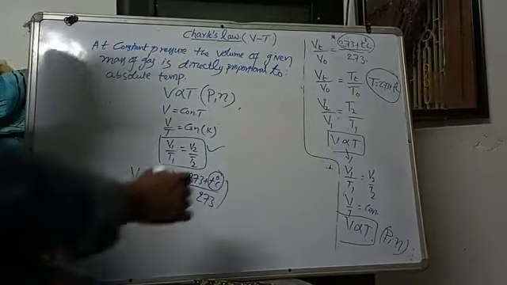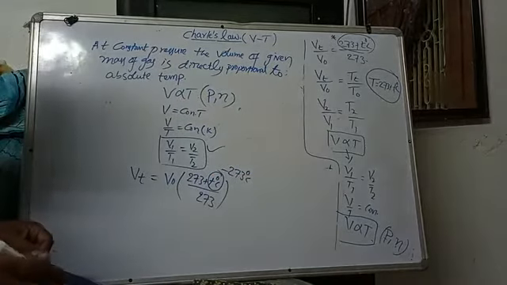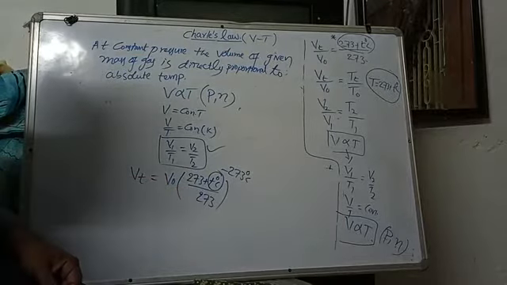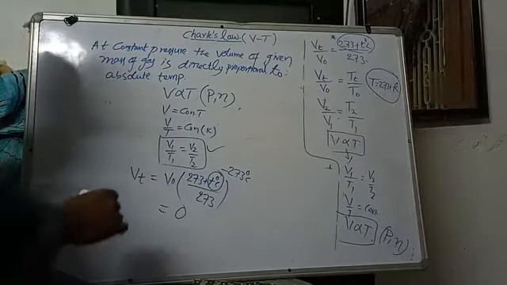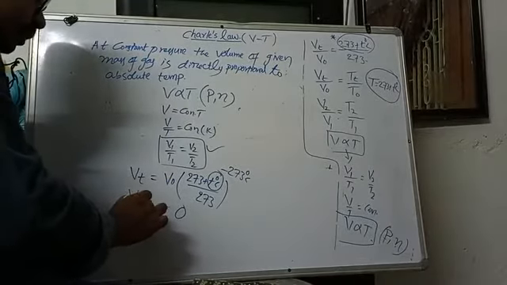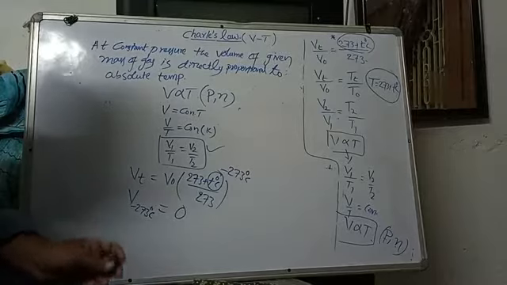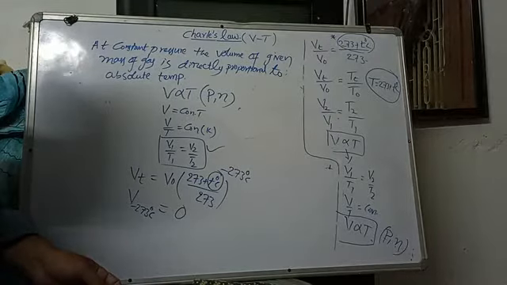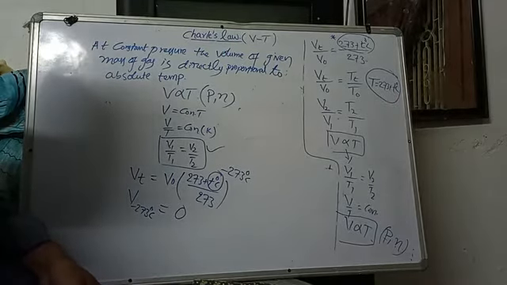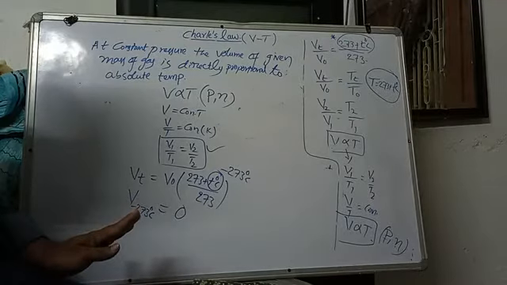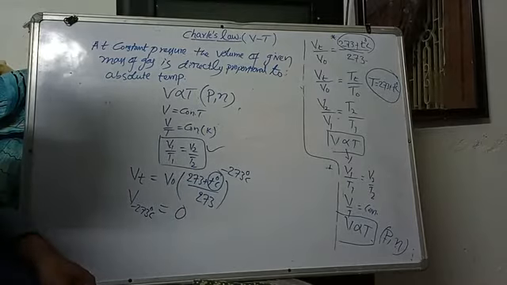If you put minus 273 degrees Celsius in the place of t degrees Celsius, what happens to the volume of the gas? It will be 0. That means at minus 273 degrees Celsius, the volume of the gas will be taken as 0. But this is not practically possible. It is an imaginary temperature. Why? Because the volume of a gas can never be 0, and similarly never negative. So theoretically we can say like this, but practically this will not be possible.